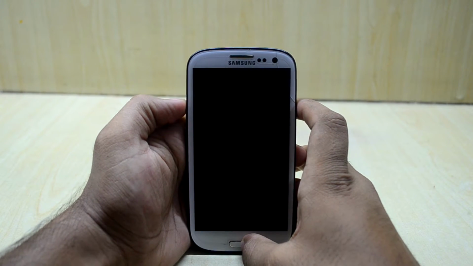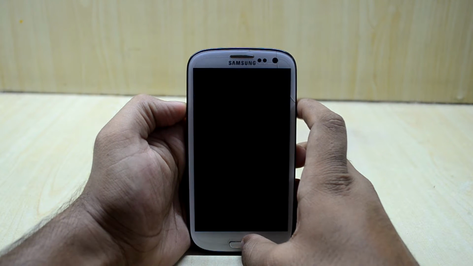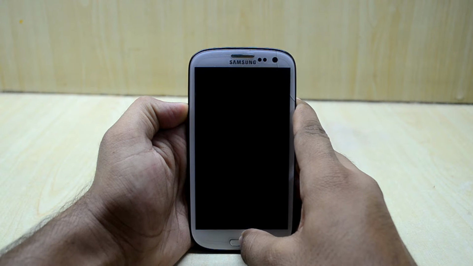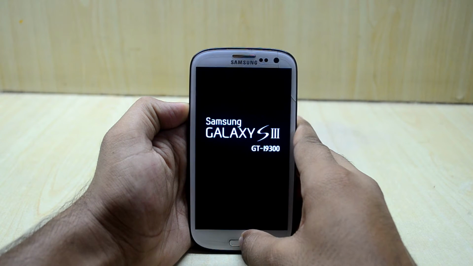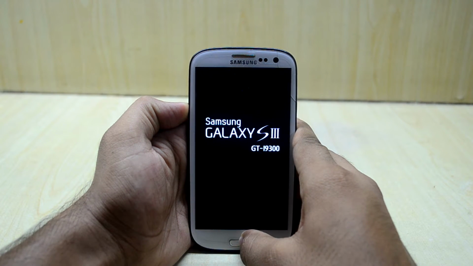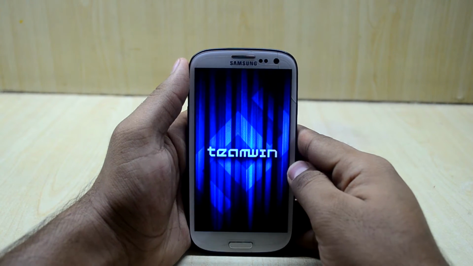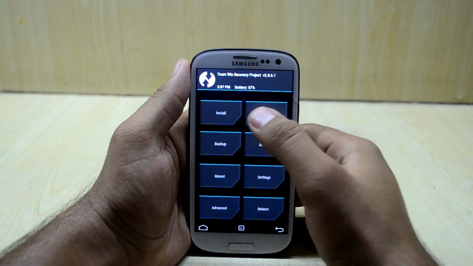And now we're going to go into the recovery mode. To do that, we're just going to press the volume up key, home key and power key at the same time. And now we're going to let go of the power key. So you can see that the device is booting into the custom recovery,